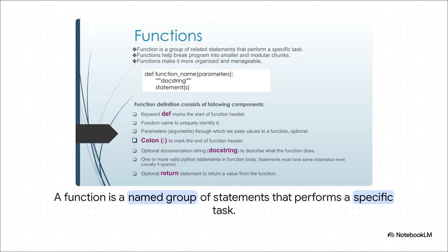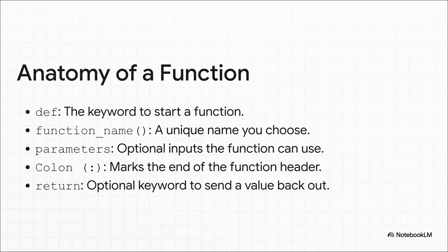So here's the basic blueprint for any function. We kick things off with the keyword def, which just stands for define. Then we give our function a name that's unique. Everything that's indented underneath this line, that's all part of our new tool. Let's just break that down really quick. So def tells Python, hey, I'm starting a function. You give it a unique function name.